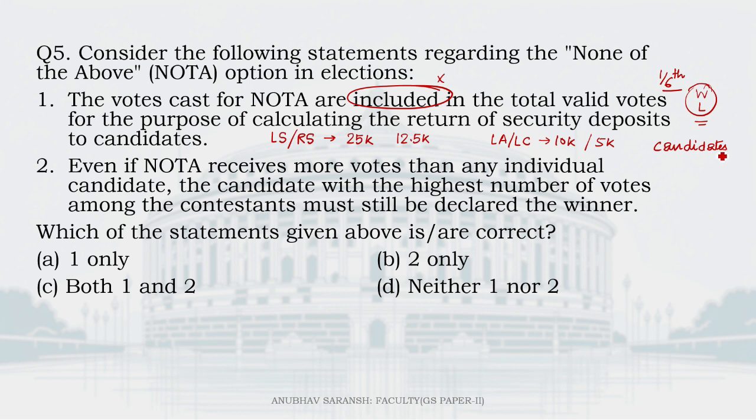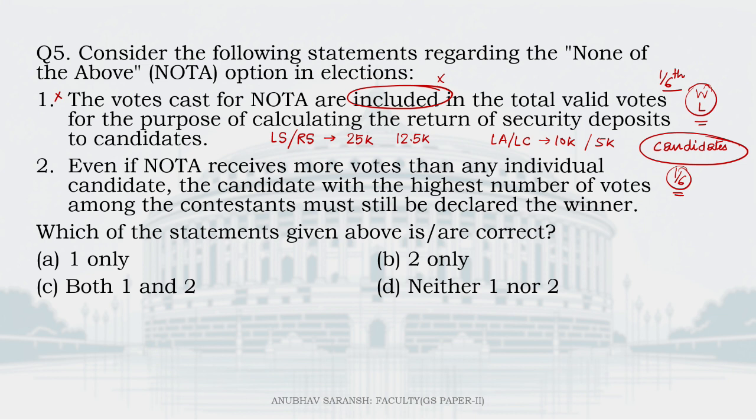This means we will calculate 1/6 of all the votes cast to all the candidates, and if you get at least 1/6 votes or more, then your deposit is returned to you. So it is not to include the votes given to NOTA but to only candidates. So 1 is incorrect.